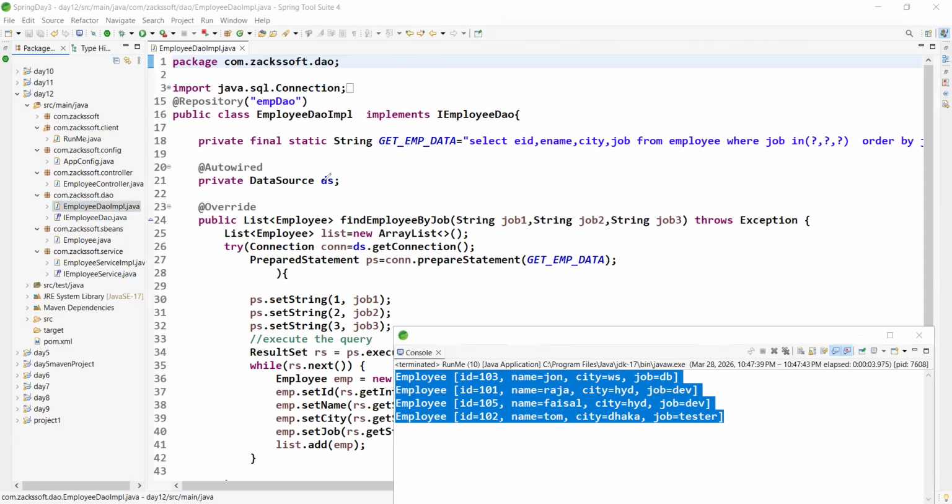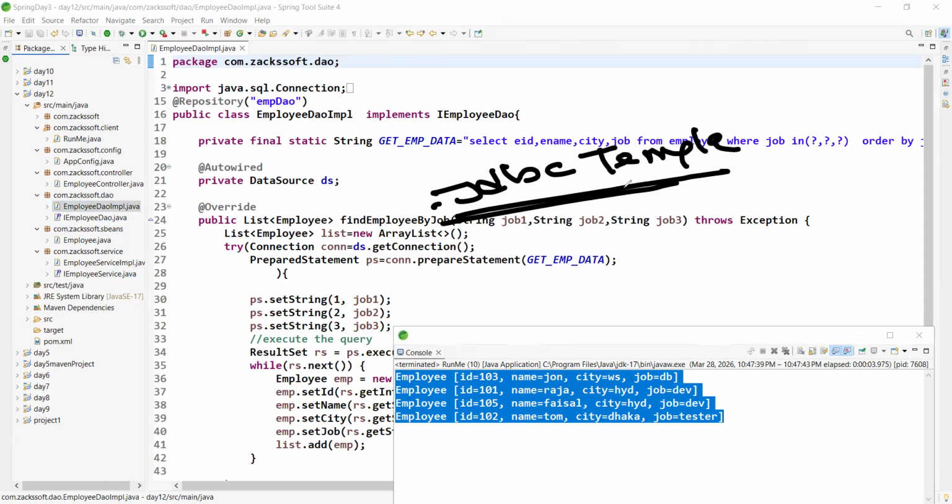This is our repository layer. If you want, you can use one extra class like JdbcTemplate, a helper class provided by Spring. If you want, you can use this class also, but I'm not showing any program using JdbcTemplate.